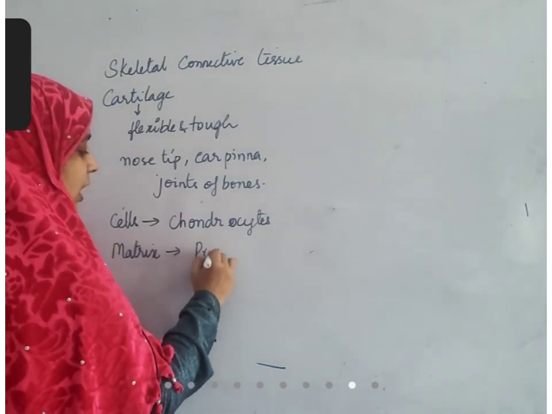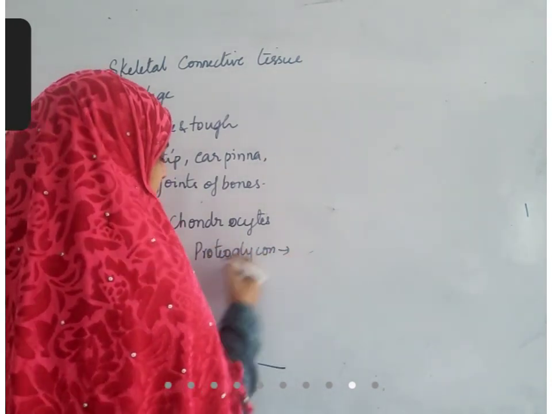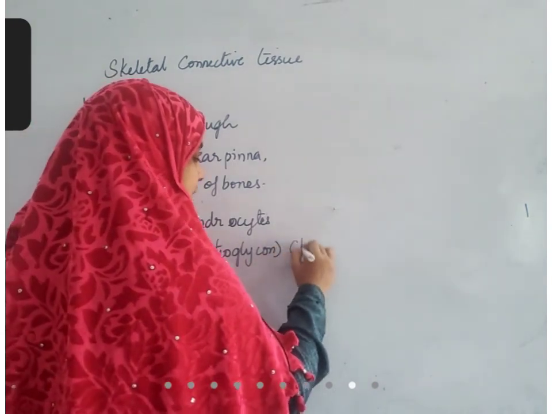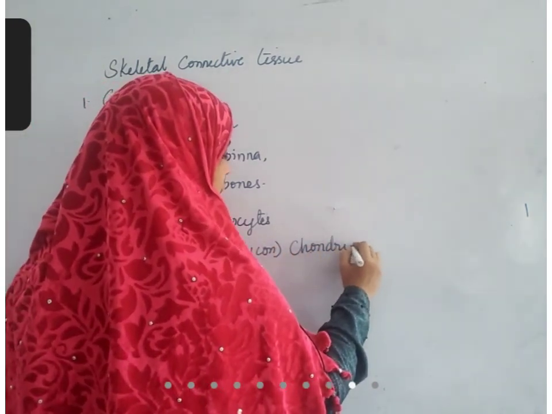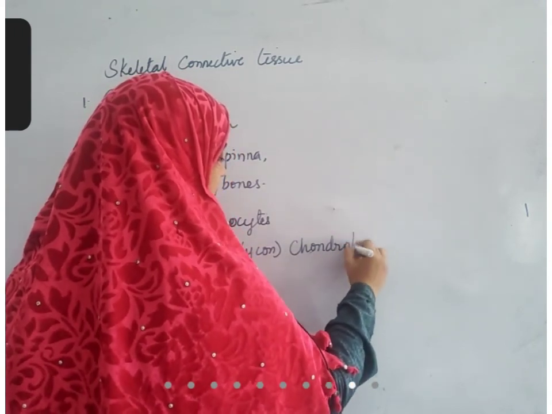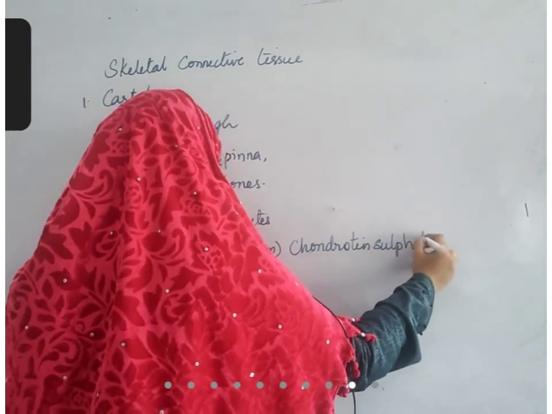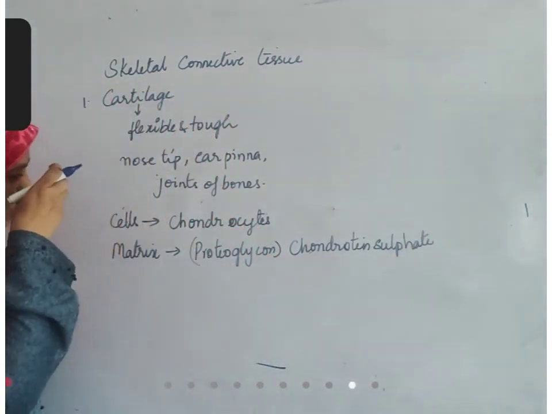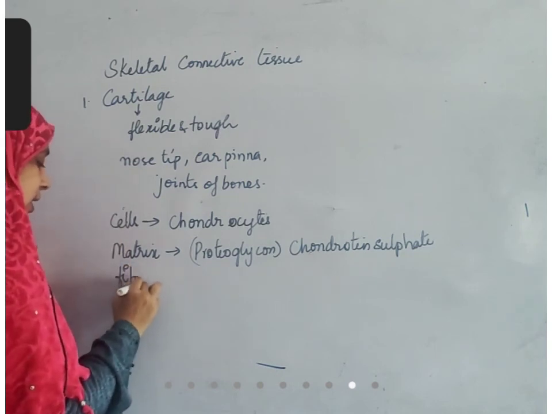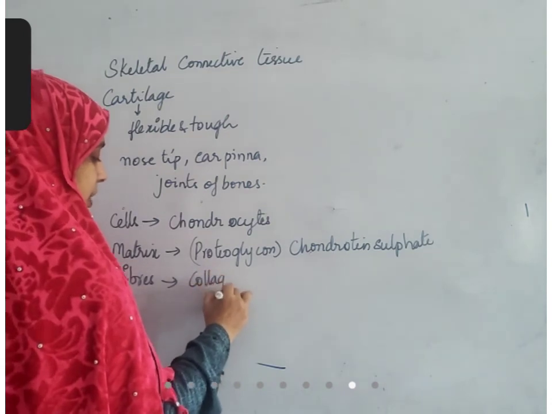It is a proteoglycan, and the name of this proteoglycan is chondroitin sulfate. It is a proteoglycan. Next, the fibers present in this cartilage are collagenous fibers.